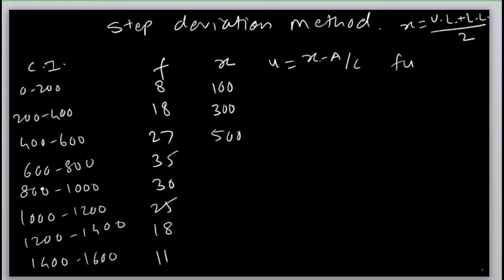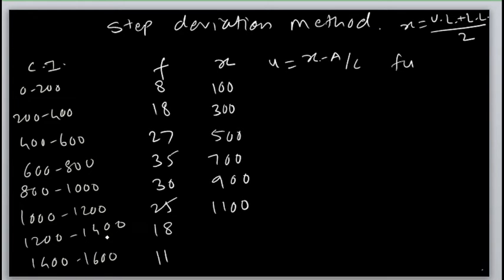And after that, 800 plus 600 is 1400, divided by 2 is 700. Next, 1000 plus 800 is 1800, divided by 2 is 900. Then 1200 plus 1000 is 2200, divided by 2 is 1100.